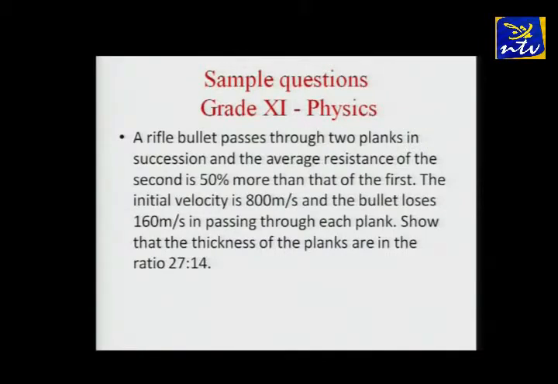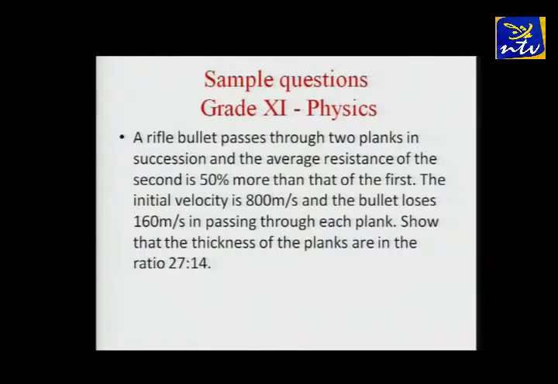The rifle bullet passes through 2 planks in succession, and the average resistance of the second is 50% more than that of the first. The initial velocity of the bullet is 800 meter per second, and the bullet loses 160 meter per second in passing through each plank. Show that the thickness of the planks are in the ratio 27:14. Let us prove this.